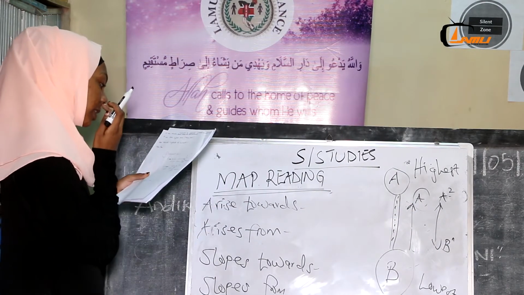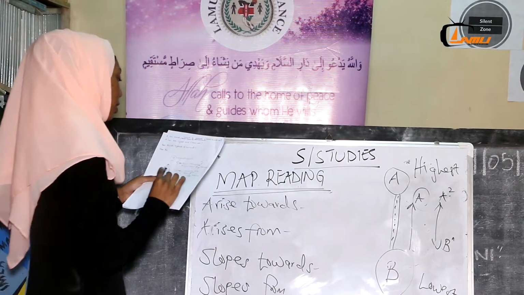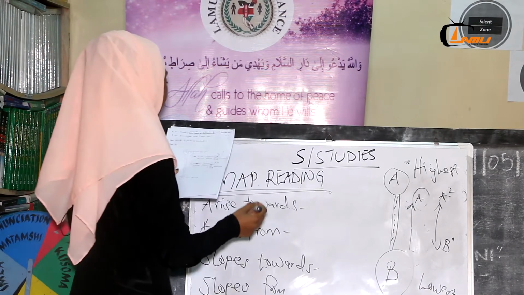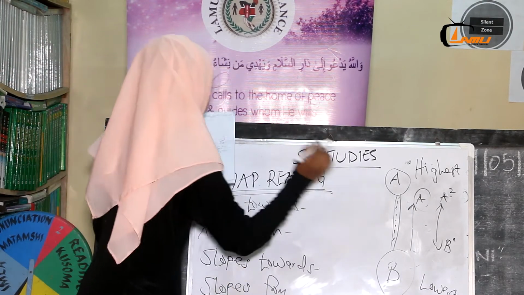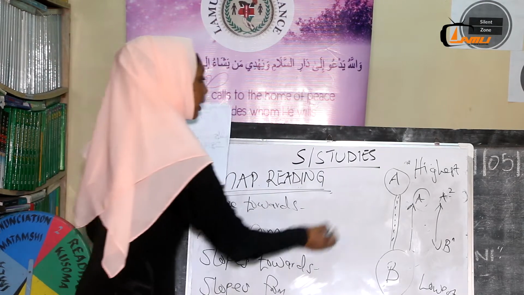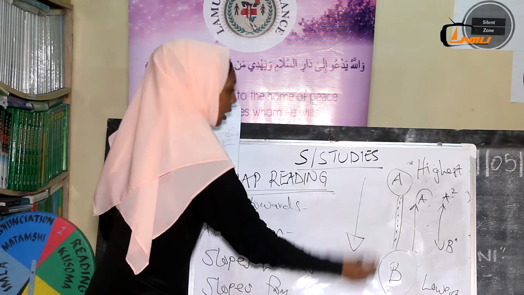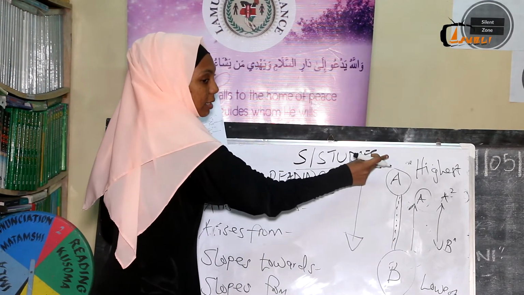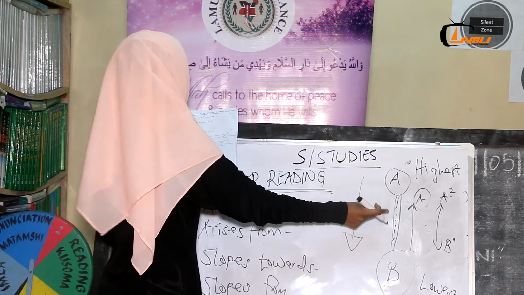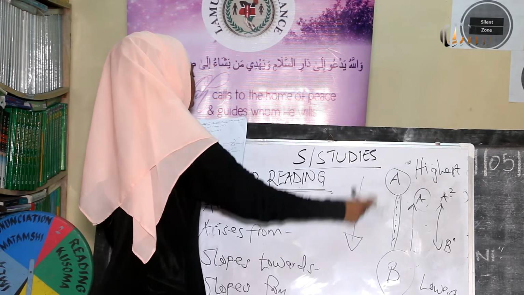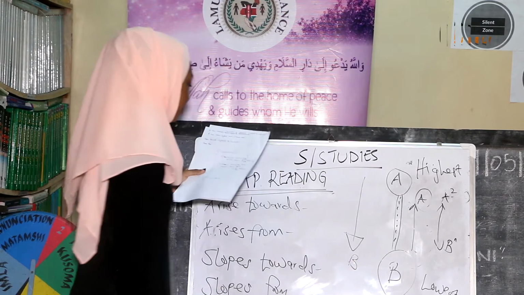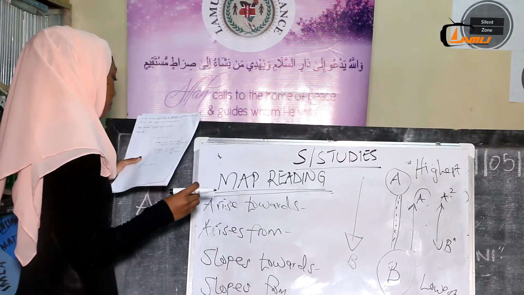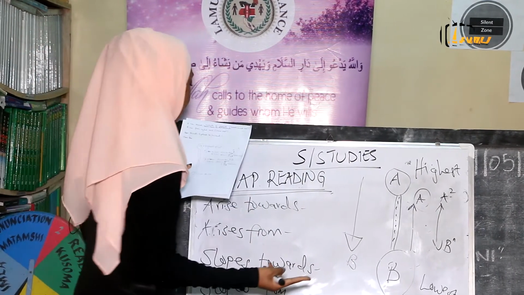And slopes towards and slopes from. Slopes towards, again, point A and point B. So inashuka. The highest point is arises towards, but slopes towards is kushuka. That will be your point B. Again, slopes from is two answers.